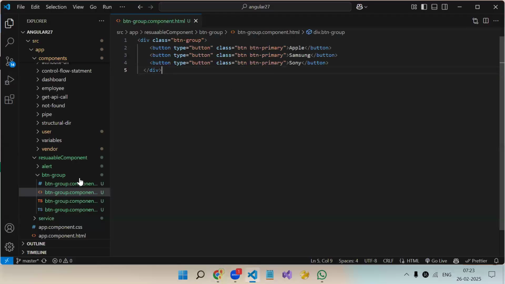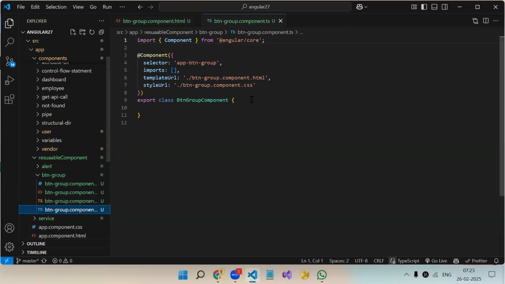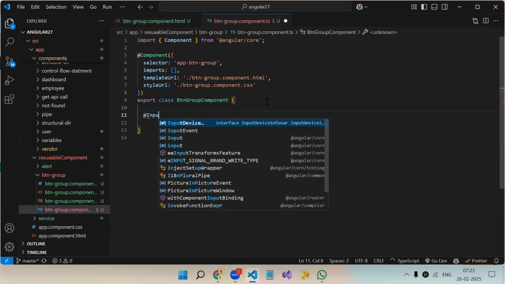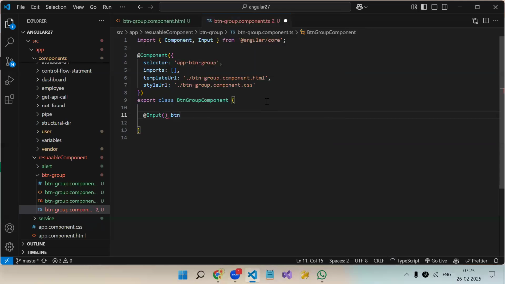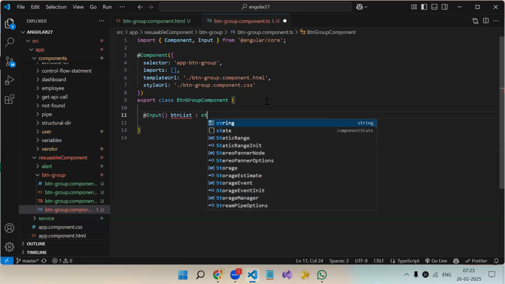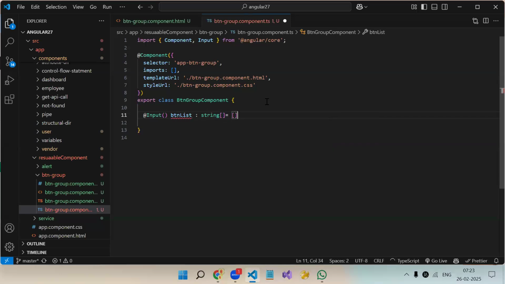So we have created our reusable component. Now inside that I need an input. So let's say @Input, our input name will be button list. It will be array of string. By default, I'm initializing as empty. Fine. So this is our first input, button list.